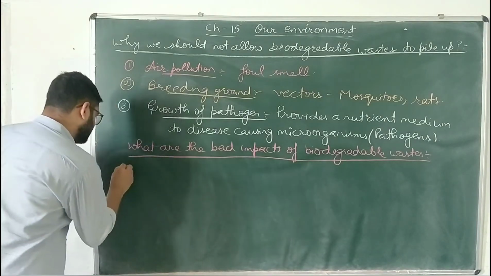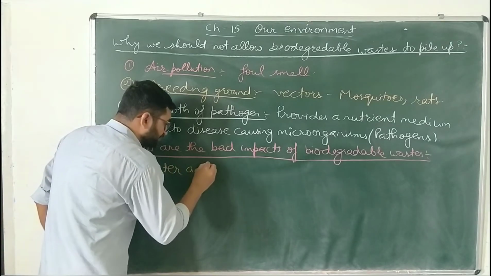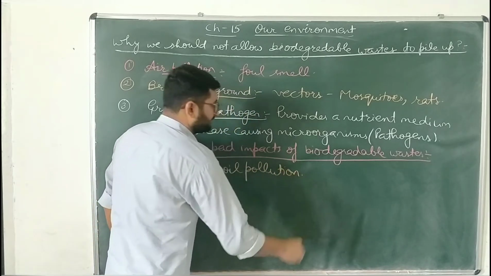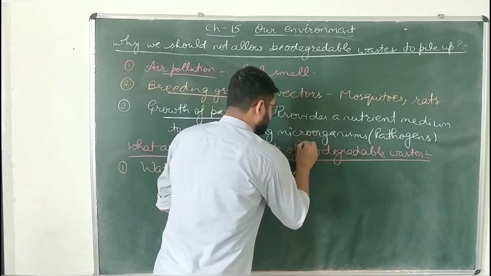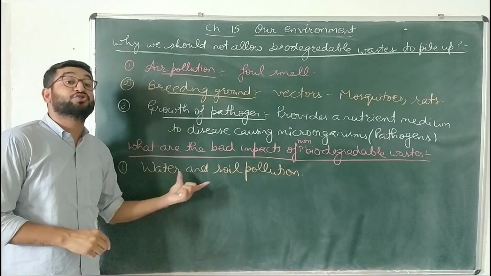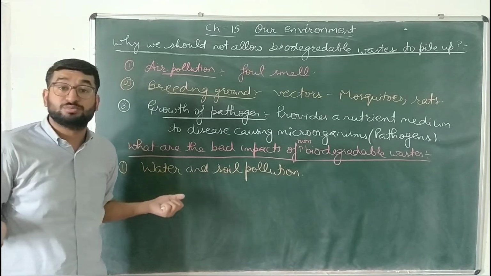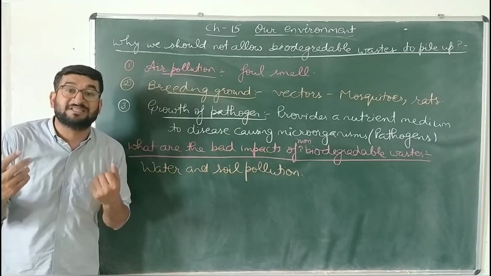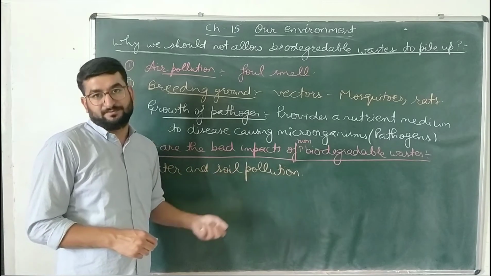The first is, they cause water and soil pollution. Non-biodegradable waste, when present in water or soil, does not allow the living organisms present in it to grow. As they are non-biodegradable, they are not going to degrade into simple and non-poisonous material. So these kind of waste cause water and soil pollution.